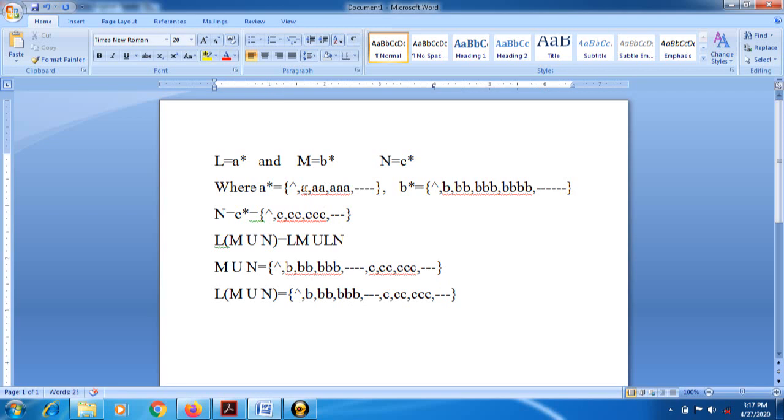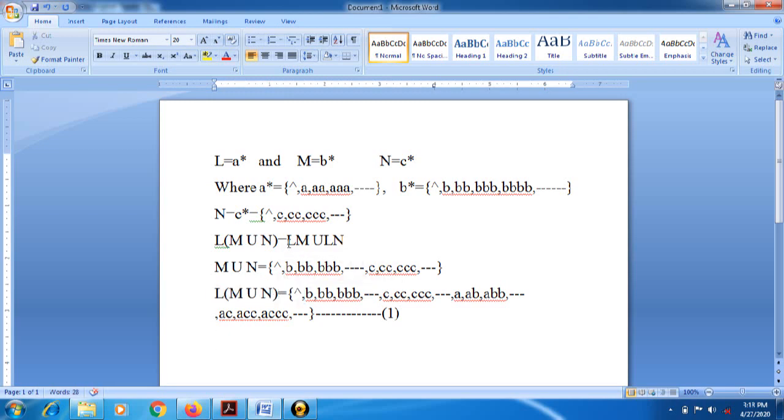Now the second value in L is A. We make its combination: A with null, A with B, AB, A with double B, A double B, and so on. Again A with C, A with double C, A with triple C, and so on. So this is the set for the first expression, the left hand side.